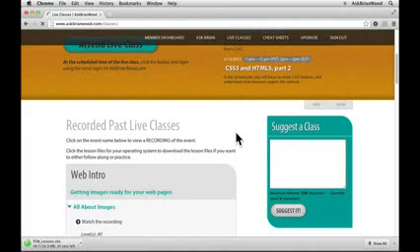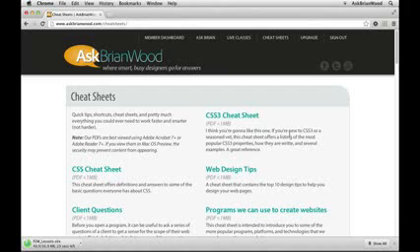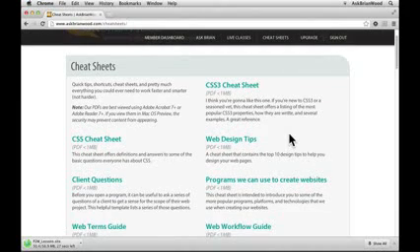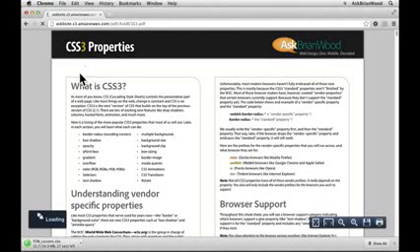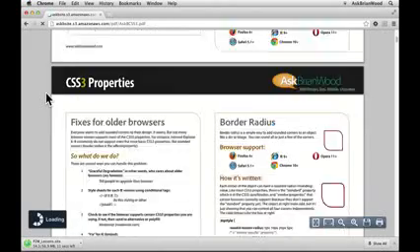If I click on that, you'll see that I'm constantly trying to create new content here, and I've redone all of these, and you'll see that you can click to download. Each one of these is a separate PDF file, and this is going to take a while to download, so I'm going to oh, there we go. Here's the CSS3 cheat sheet. I'm really proud of this because it's got a lot of content. It's actually a really big file.